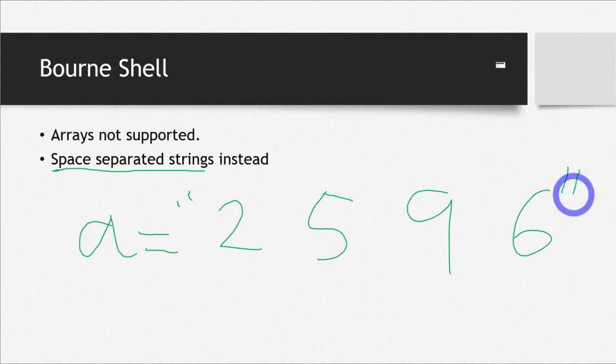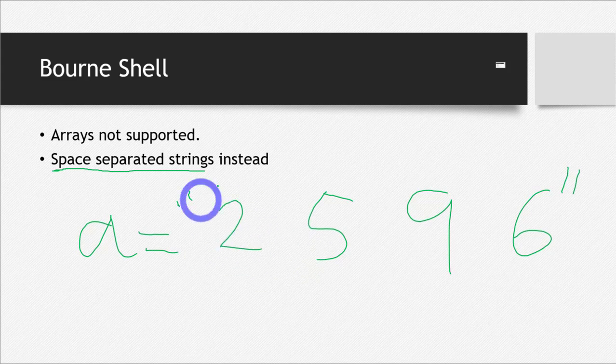This is actually a string which has spaces in it, but we can use it as an array. These spaces are the boundary, so they differentiate one element from the other.